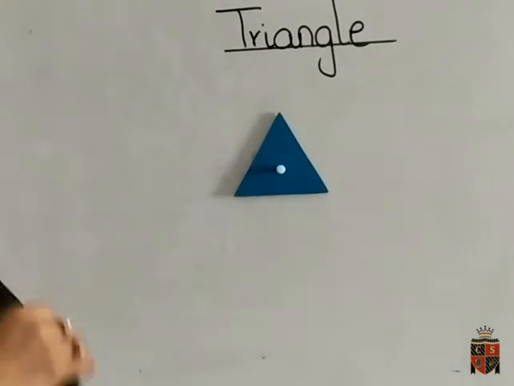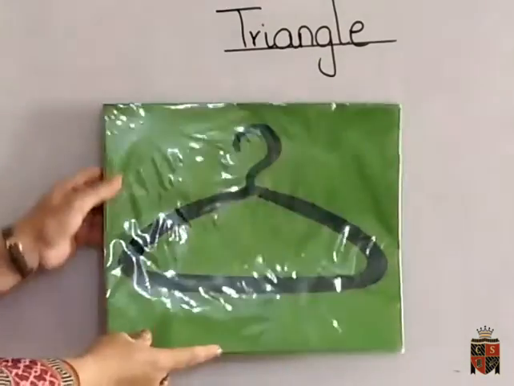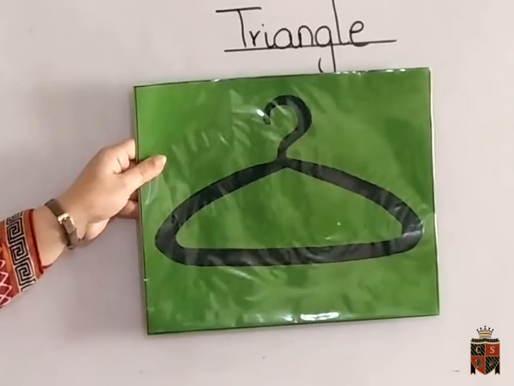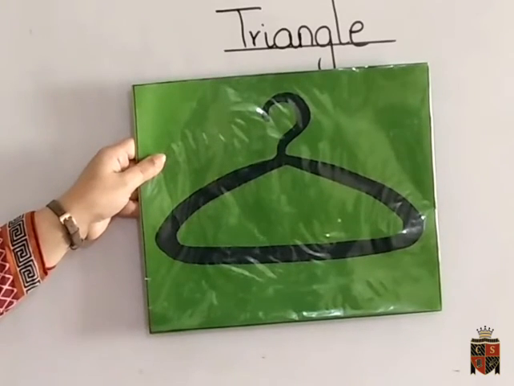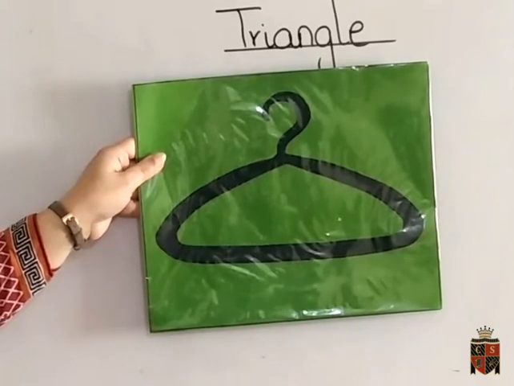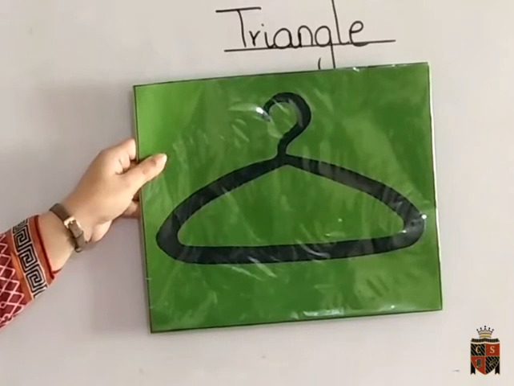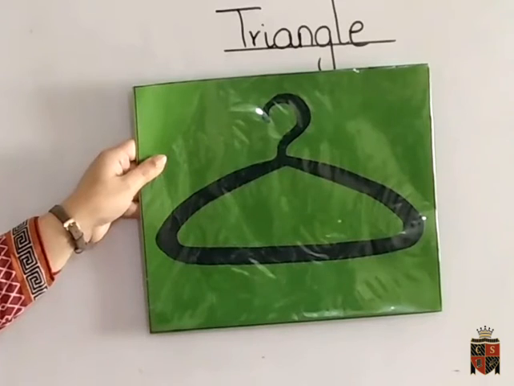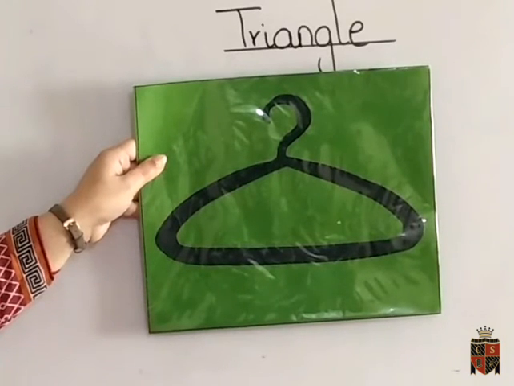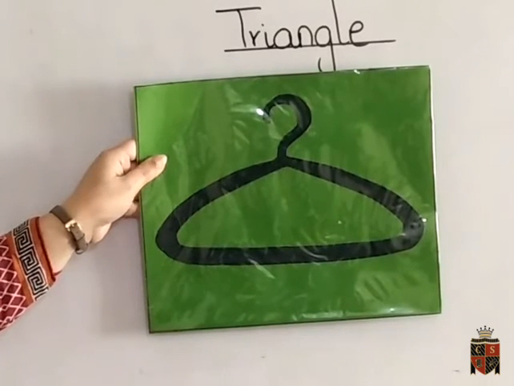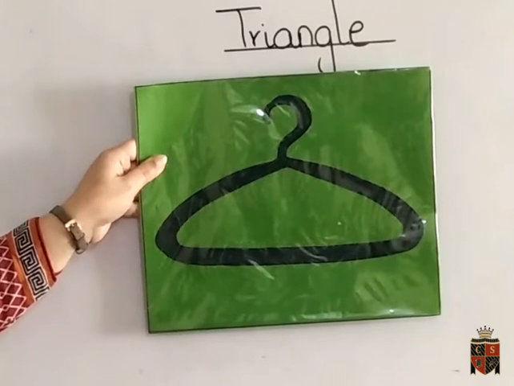Now tell me, what is this? You all know about it. What is this? Yes, this is a hanger. We all have hangers in our home, in our cupboards, and we hang the clothes on the hanger. So you are all familiar with what a hanger is and where we keep the hangers.